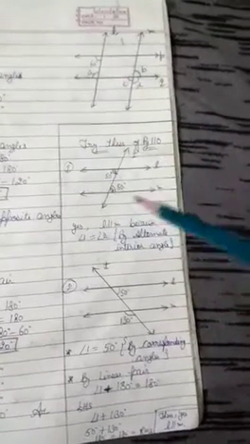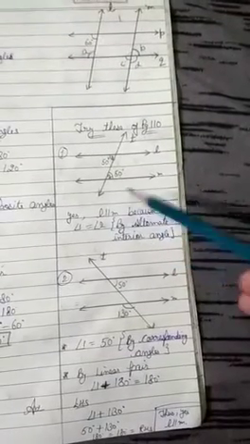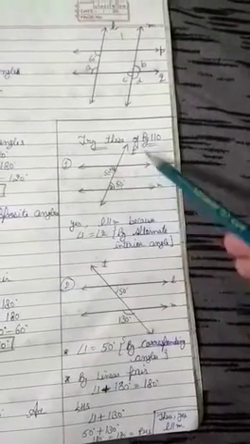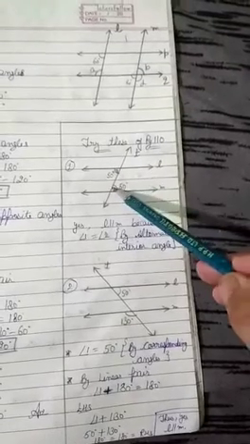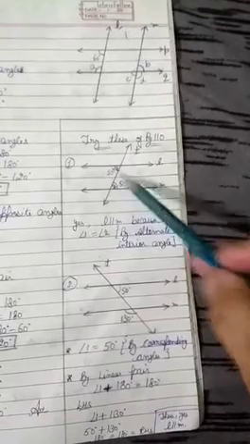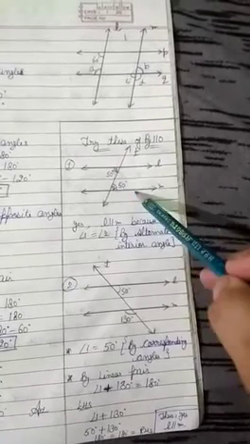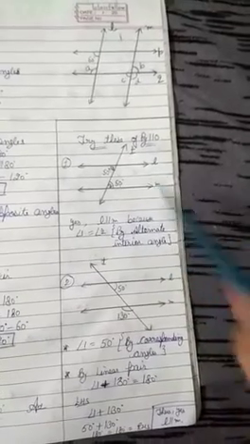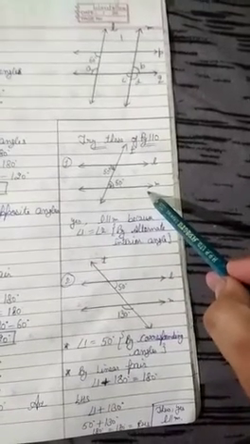Okay. So as you have seen the first one, you can say that these two lines are parallel. Why? Because this one angle is lying on this one side and this one angle is lying on M. And they are equal in measure. So they are equal in measure and they satisfy the property of alternate interior angles. So thus you can say that these two lines are parallel.